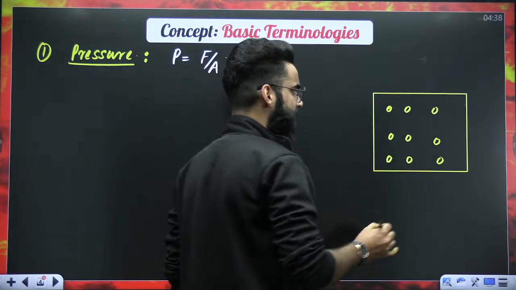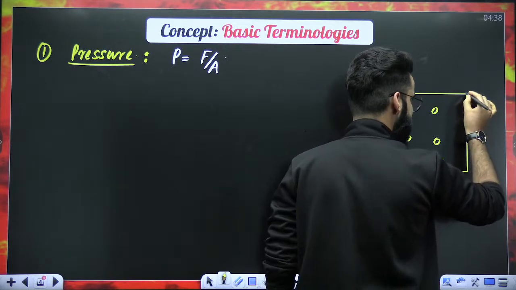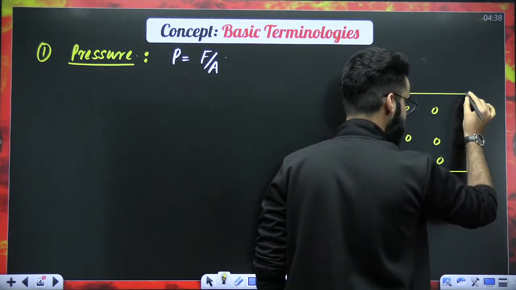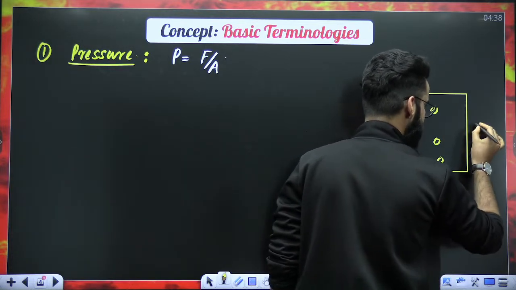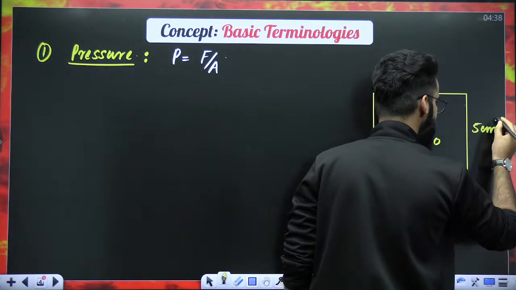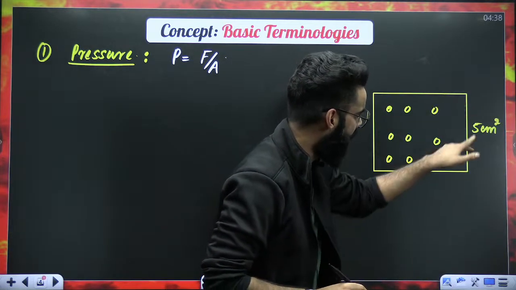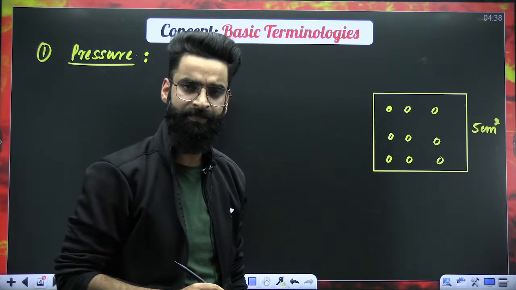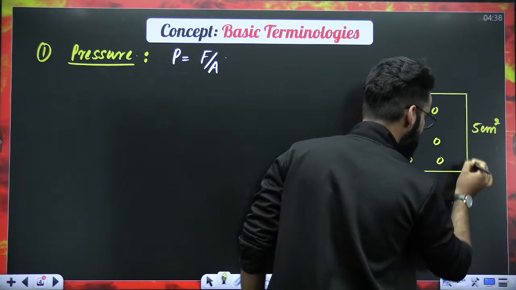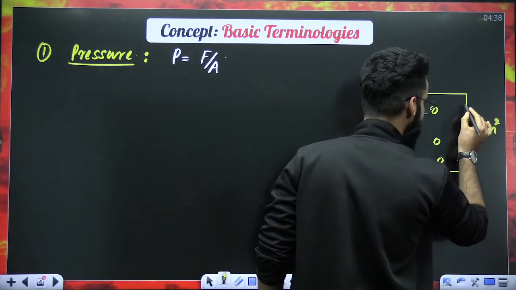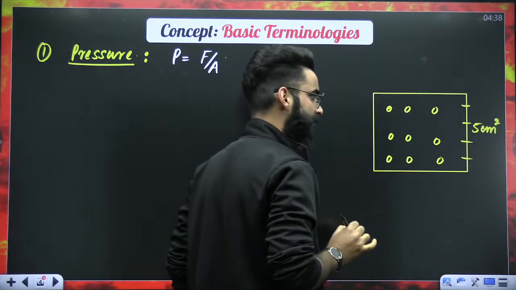Now, dear students, if I select one of the walls of the container, let's say I'm selecting this particular wall of the container, I'm assuming the area of cross section of this particular wall, for example, is 5 centimeters square. Now, what exactly am I doing? I'm going to divide this wall of the container into 5 equal parts. I've divided the wall into 5 equal parts.